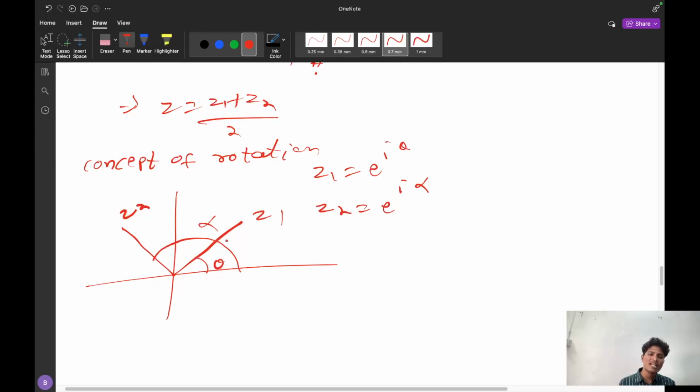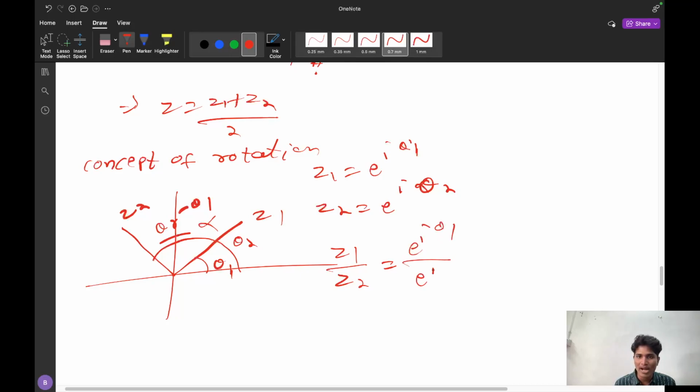But if I take this as theta 1 and this as theta 2, there is no problem. So I can take alpha here, alpha 1, alpha 2. And what we can do is take the difference. How can we make the difference here? This angle is theta 2 minus theta 1. So when I divide these two complex numbers, z1 divided by z2, I will get e^(iθ1) divided by e^(iθ2).